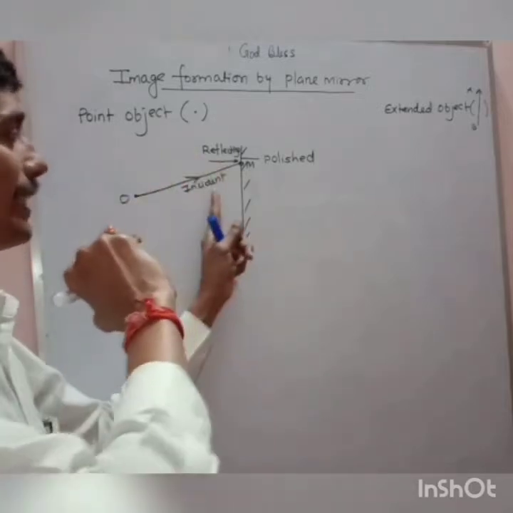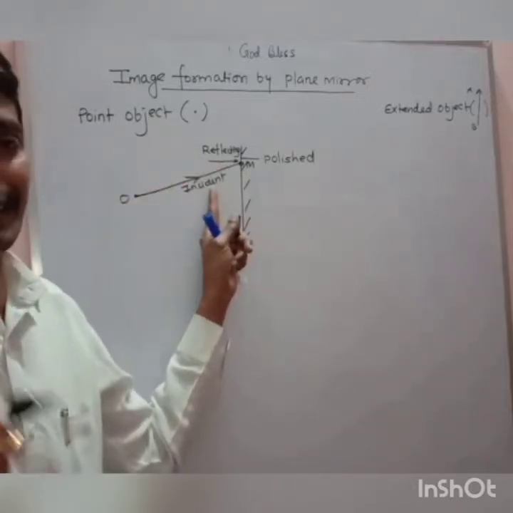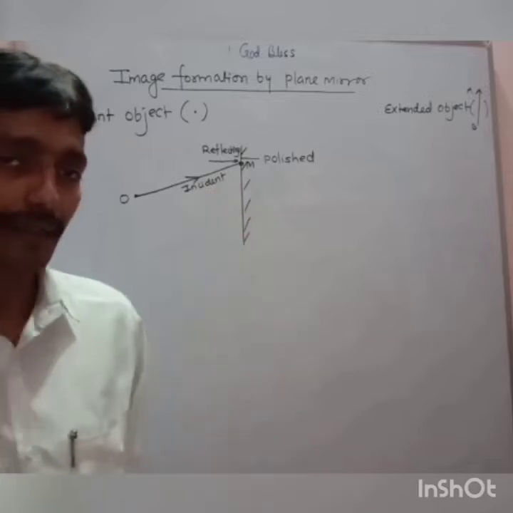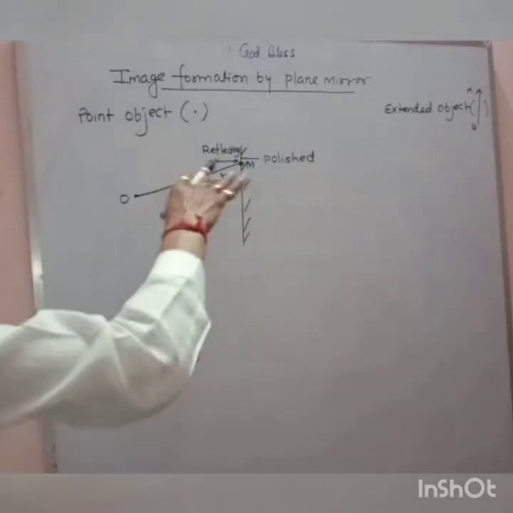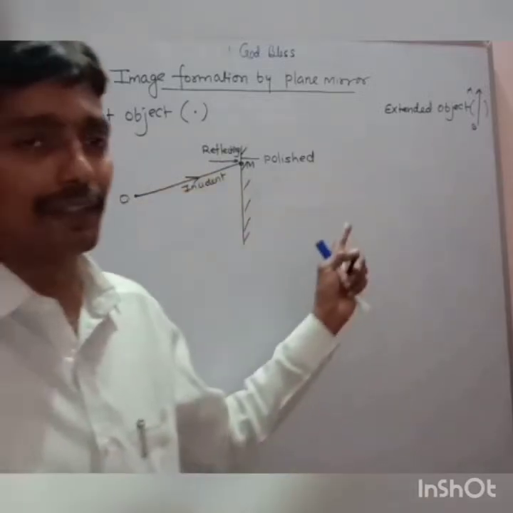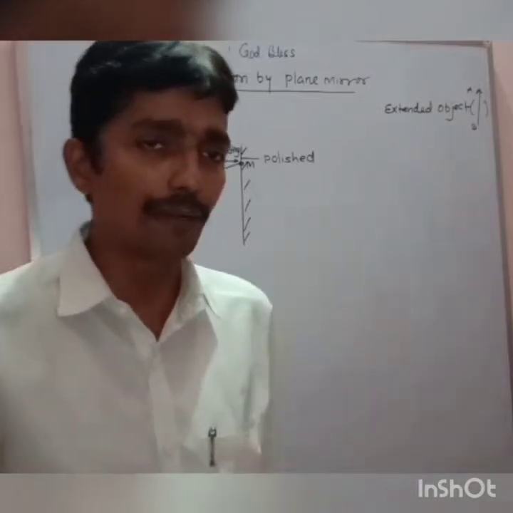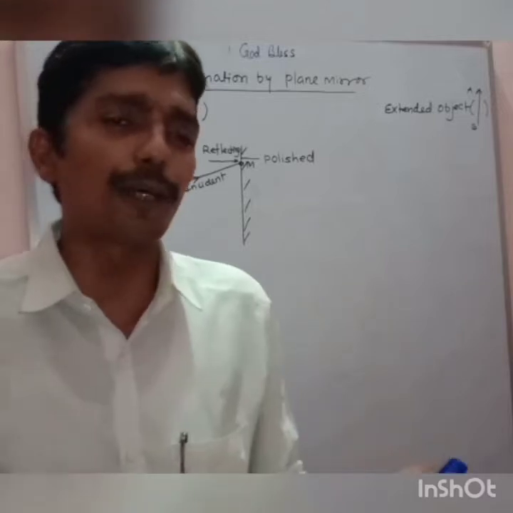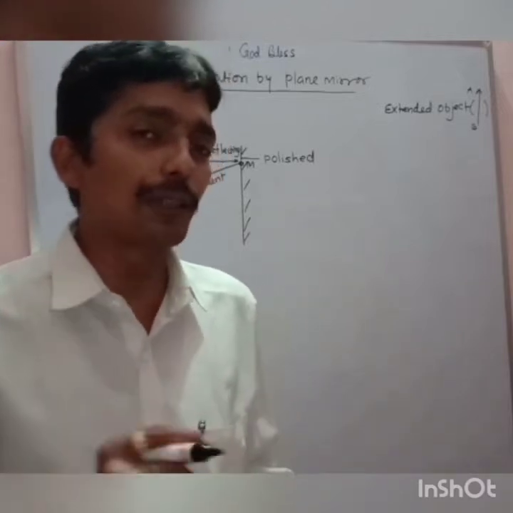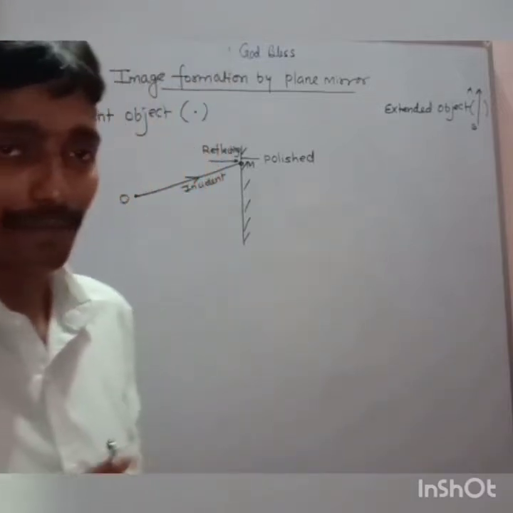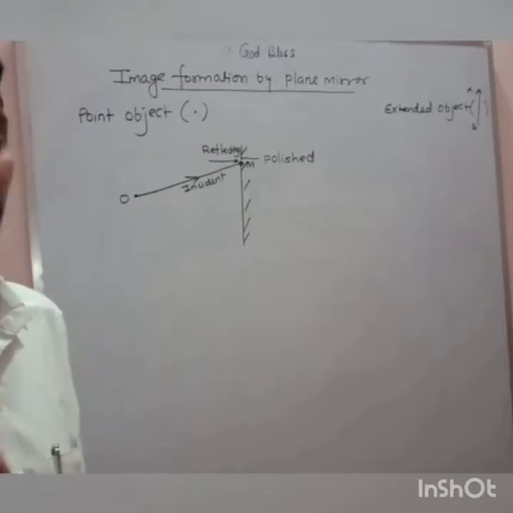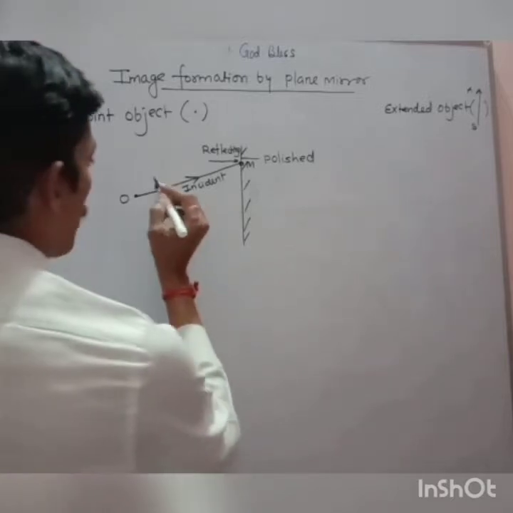I have written incident, but you will read this as incident ray. And now after drawing the incident ray, if you remember my previous video of that class on laws of reflection, my dear, the incident ray is not the only thing important to draw, right? What I should do? I should draw the normal. Then only I can measure the angle of incidence. So let us draw the normal here.